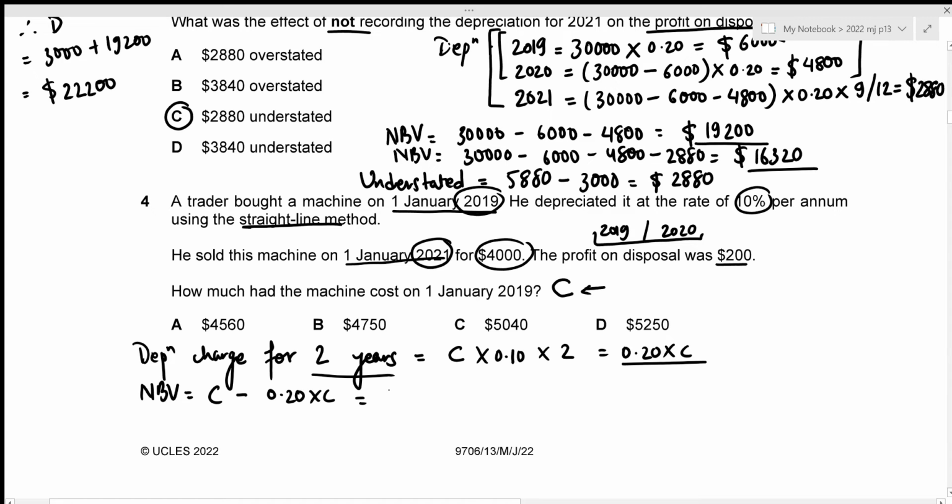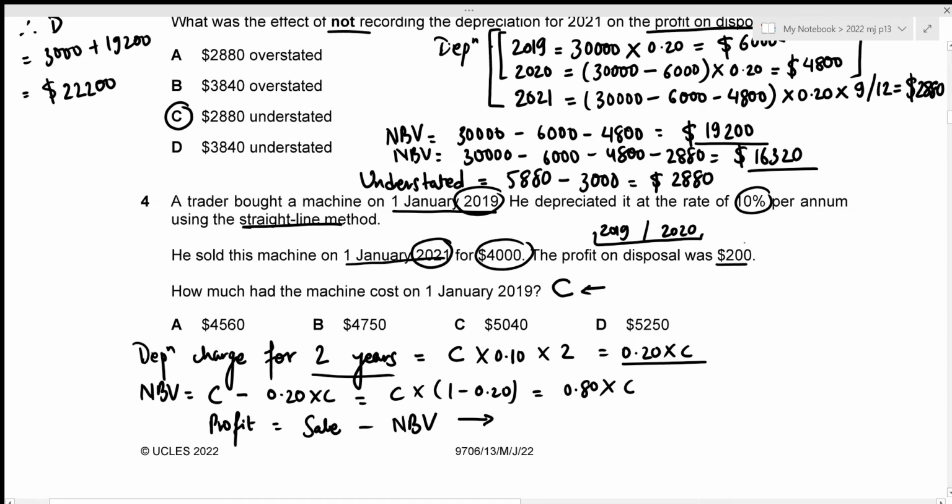If we take C common, that would be 1 minus 0.20, and that gives our net book value to be 0.80 times C. Now we already have the profit on disposal as well as the sale proceeds, and profit occurs when the sale proceeds is greater than the net book value. So the formula for profit is going to be sales minus net book value, right? Now let's substitute the values.